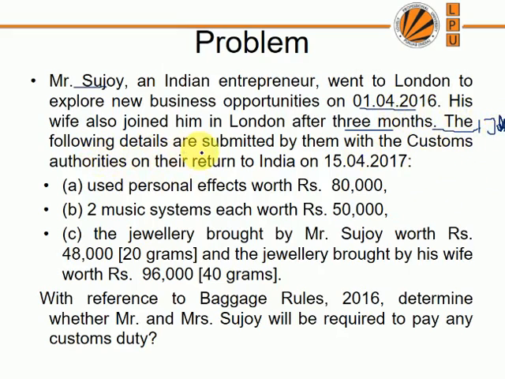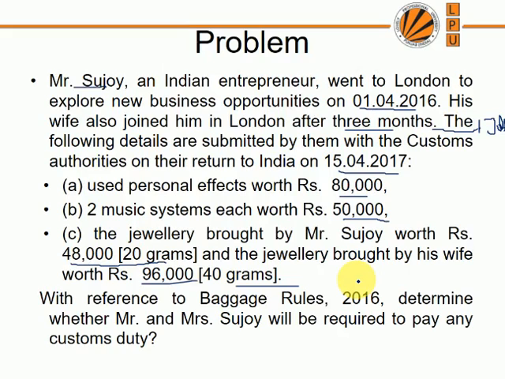So the following details were submitted by them to the customs authorities on their return to India on 15/4/2017, that is next year. Used personal effects worth rupees 80,000, 2 music systems each worth rupees 50,000, jewelry brought by Mr. Sanjoy worth rupees 48,000, 20 gram, whereas the jewelry brought by his wife is worth rupees 96,000, 40 gram. With reference to the Baggage Rules 2016, determine whether Mr. and Mrs. Sanjoy will be required to pay any customs duty.